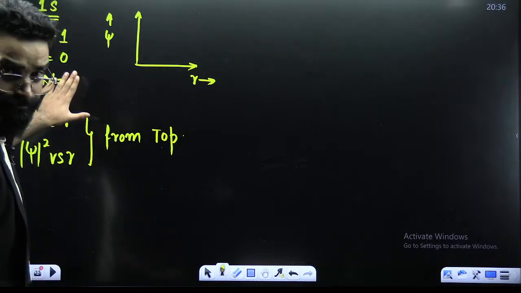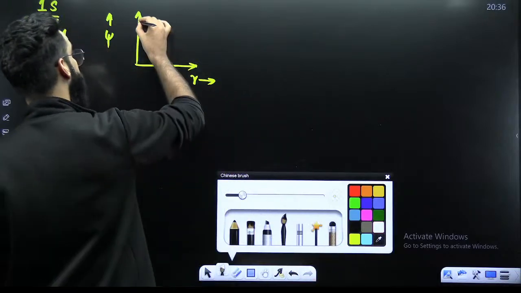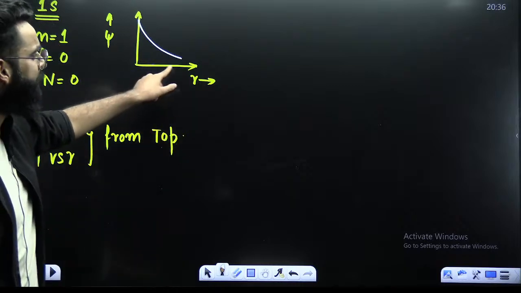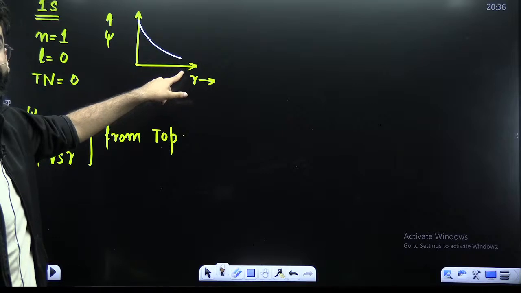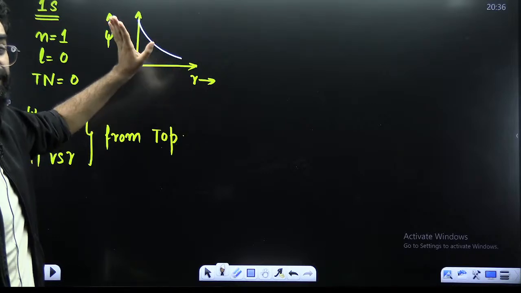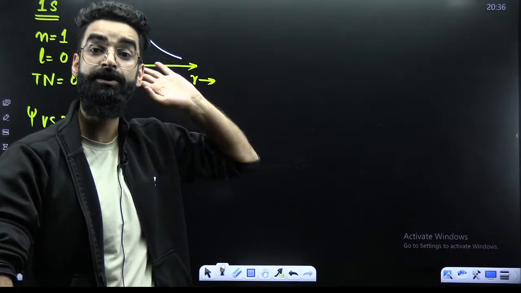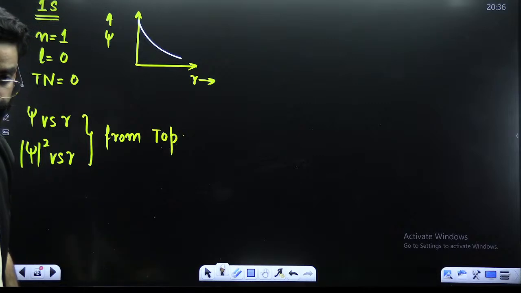There is no node. If there is no node, first of all, the graph is going to start from the top, and it is not going to touch the r-axis, because if it touches the r-axis, at that point, psi value will become 0. Psi 0 represents the node, but there is no node as such in case of 1s.